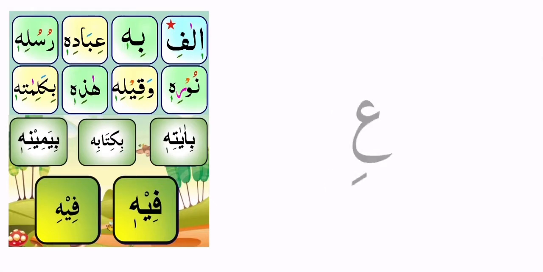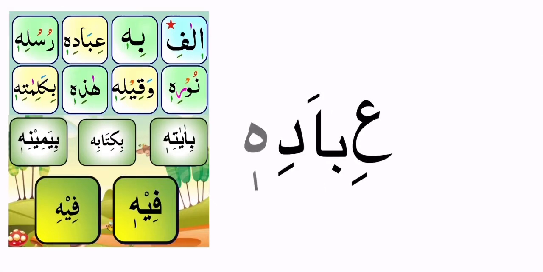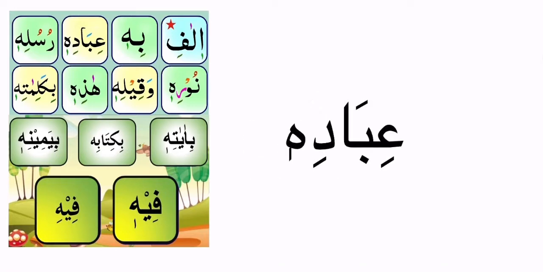Next one, ain is short, ba is long, dal is short, and ha, as you can see, there's a standing kasra on the ha. I, ba, di, hi, ibadihi. Remember, this is ain, not hamza, ibadi. This is I, not I. Ibadihi.